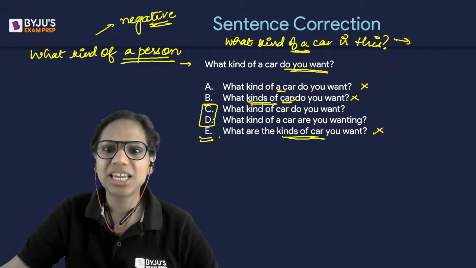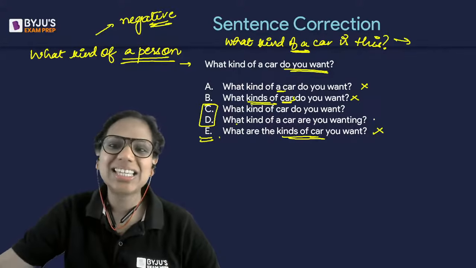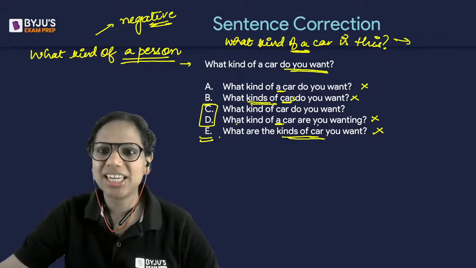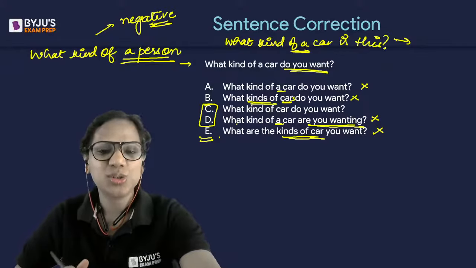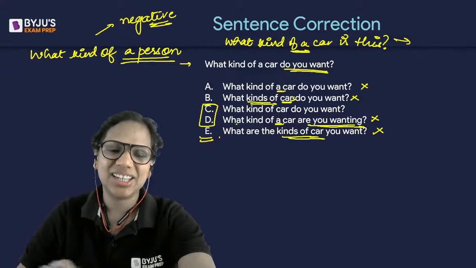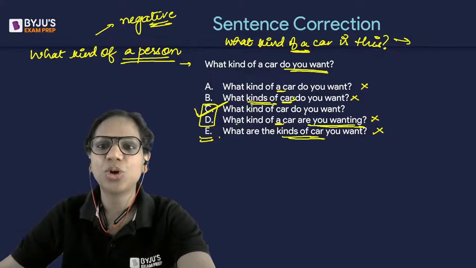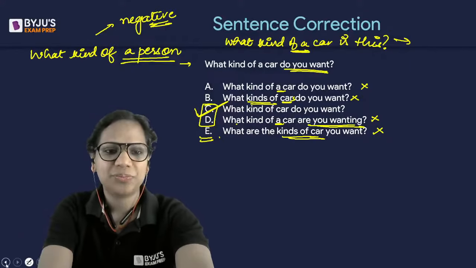So we're left with C and D. D is absolutely incorrect. Again, it has A and are you wanting. So the answer is C. Good. All of you who said C, what kind of car do you want?